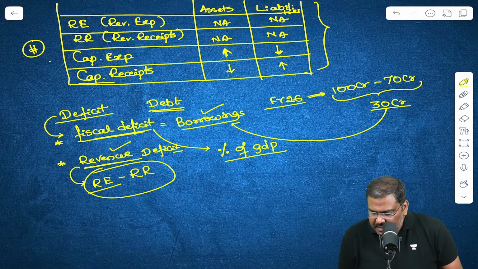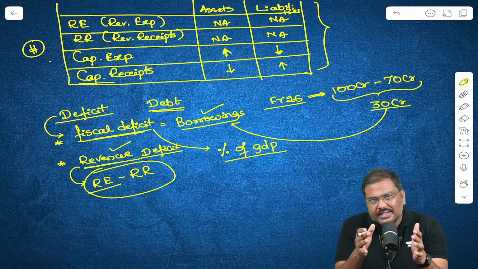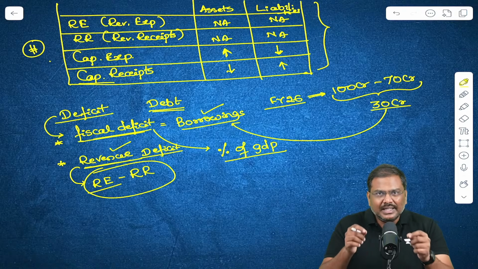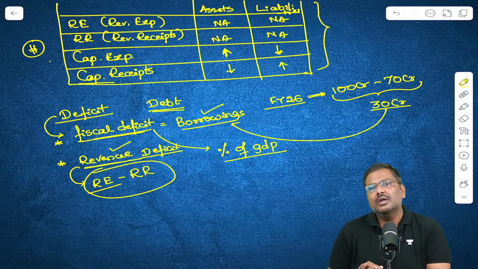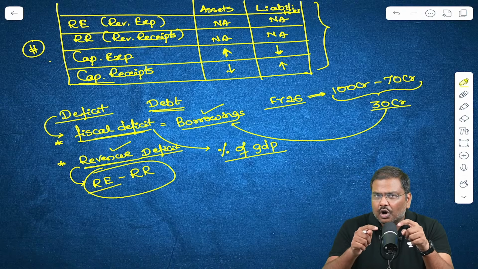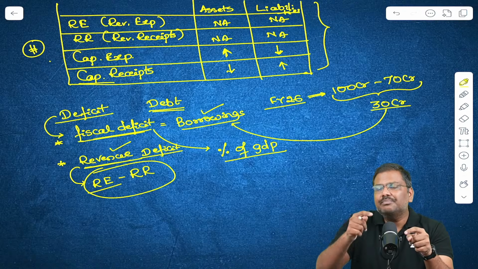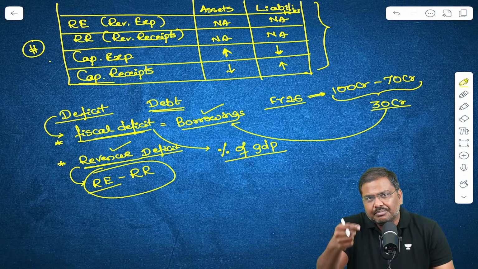And please remember this, India has a revenue deficit. But the market theory, a golden rule in the market, simply says, if you want to borrow from the market, you should not be borrowing for consumption purposes. You should be borrowing for asset creation purposes.